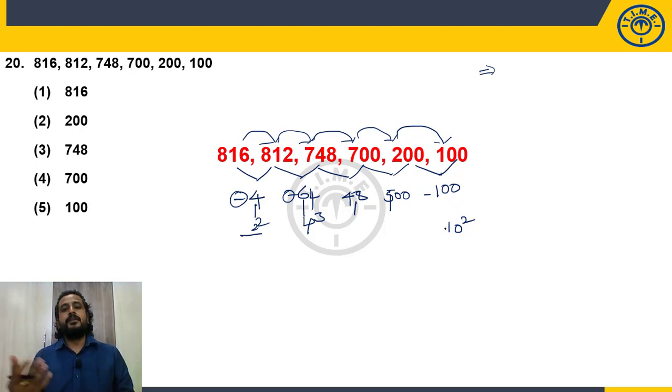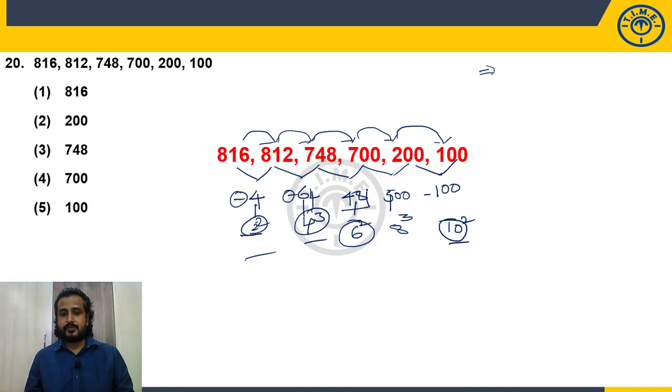Now what could be the numbers? What could be those numbers? 2 square, 4 cube, 10 square. So 2, 4, 10. What should the missing ones be? 6 and 8, even numbers. Square, cube, and square. So it should be 6 square. If it is 6 square, this should not be 746. It should be how much? 746 minus 36. It should not be 700.